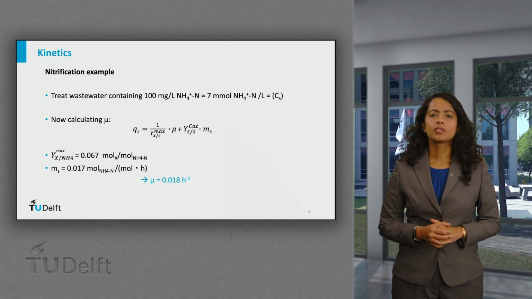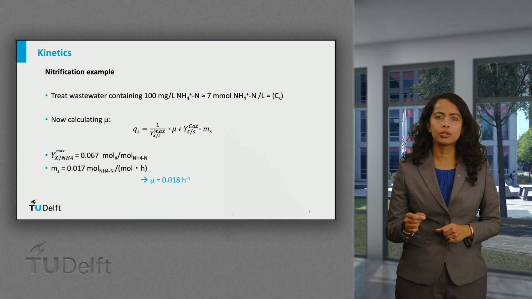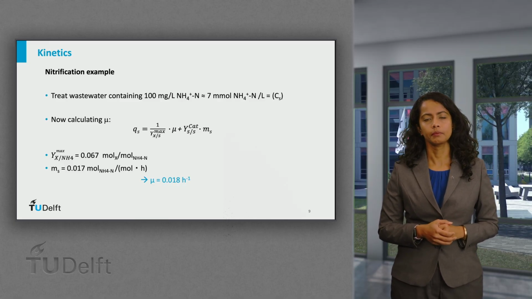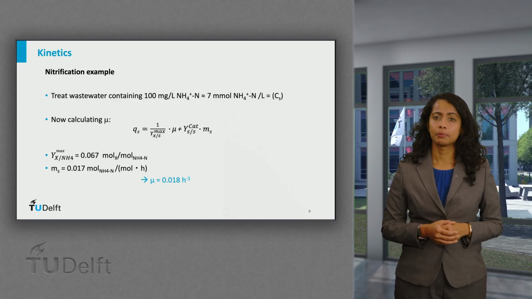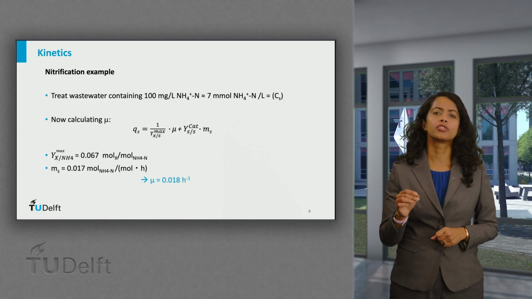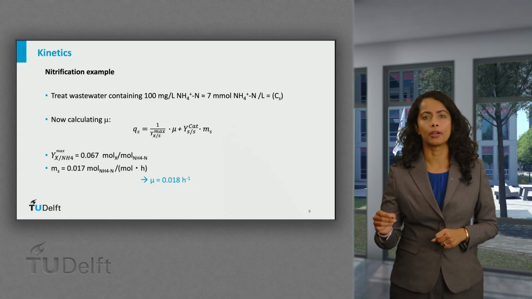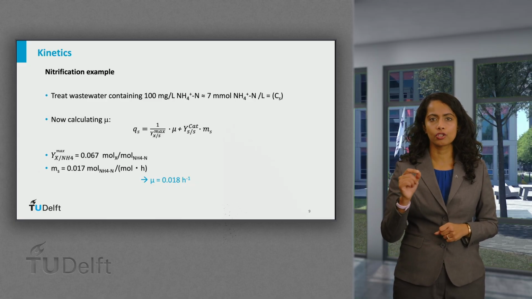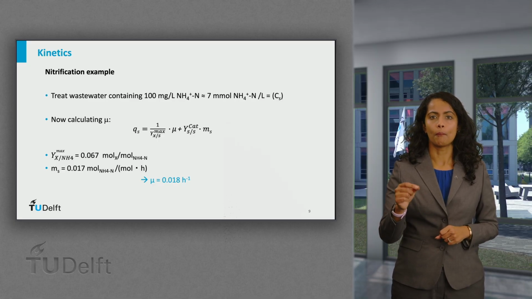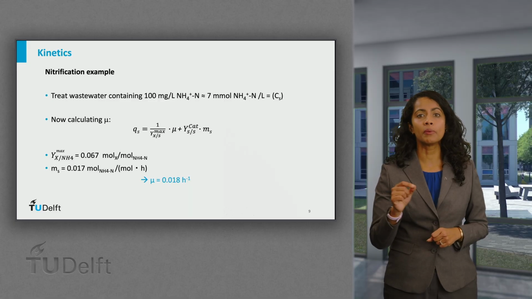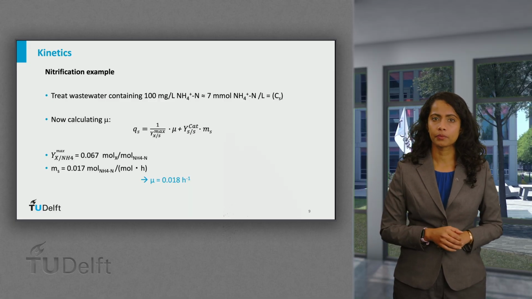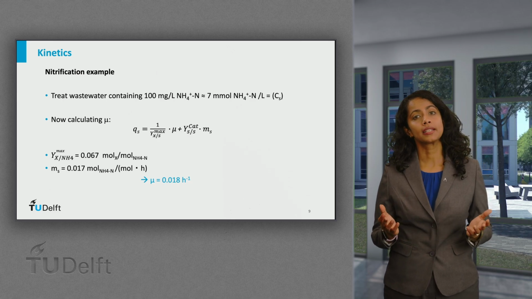Now, let's use this to calculate the actual growth rate for nitrifiers in this example. If the maximum yield of biomass per ammonia is 0.067 moles of biomass per ammonia nitrogen, and the maintenance coefficient is 0.017 moles of ammonia nitrogen per mole of biomass per hour, we can estimate the growth rate.